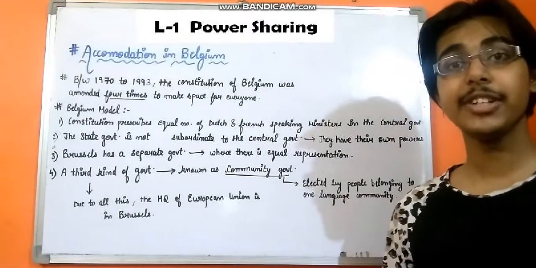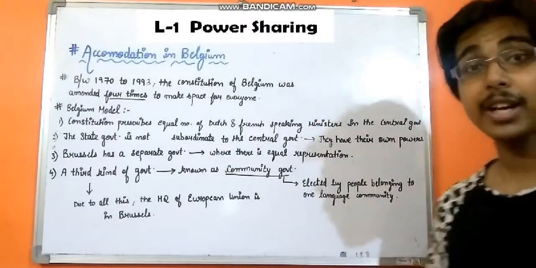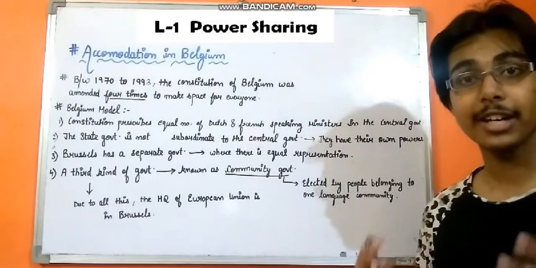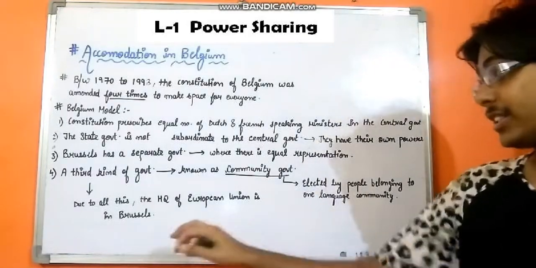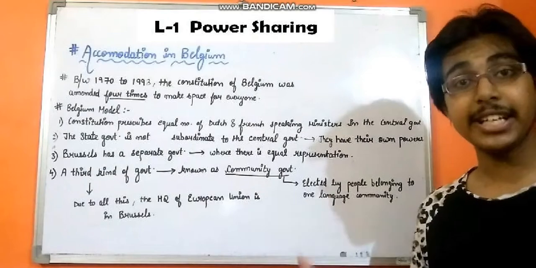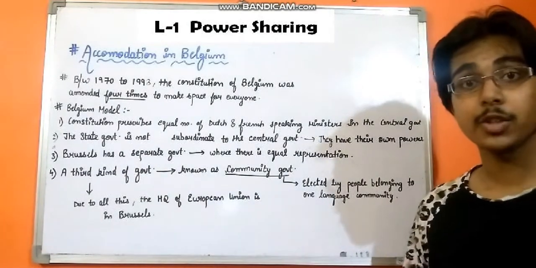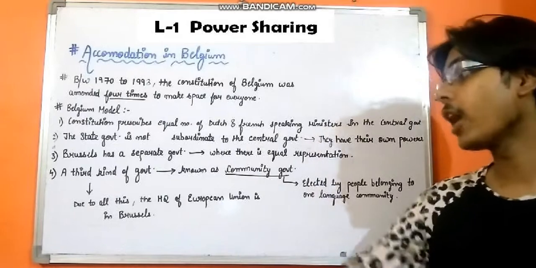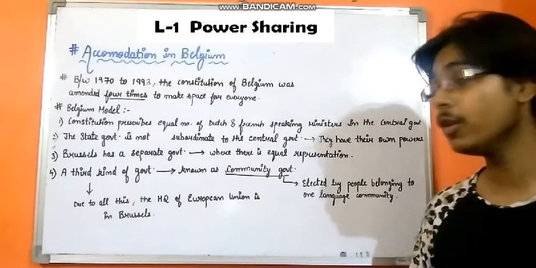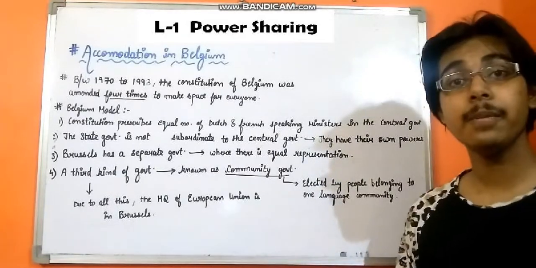Due to all these reasons, when all the European countries decided to come together and form the European Union, Brussels was chosen as the seat, the place where the headquarters of the European Union would be situated. So it's one very important one-mark question that can be asked to all of you. That is, the headquarters of the European Union is in Brussels.